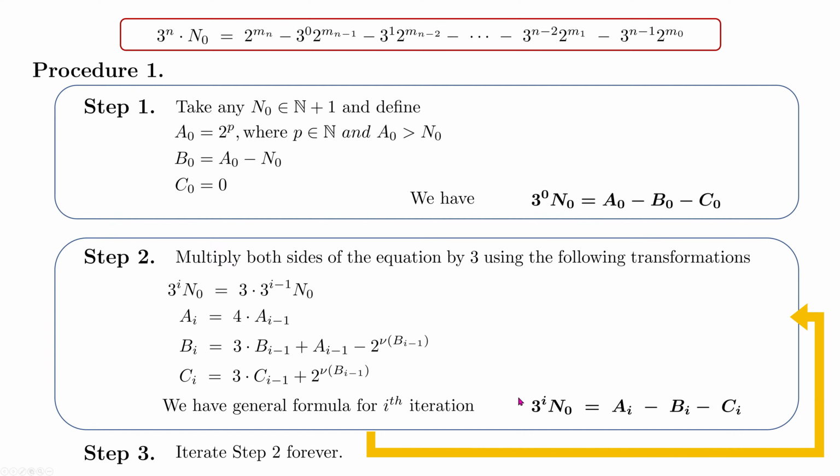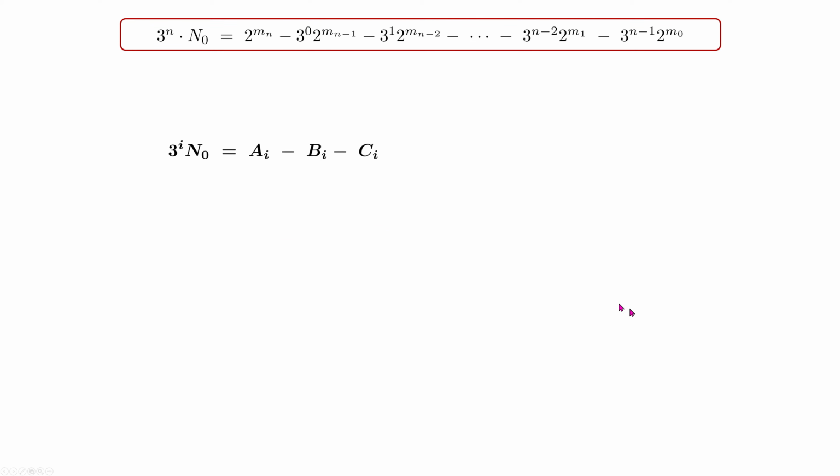Why is this equation that we've got here good for our proof? We can compare it to our required representation of initial number n0, and we see certain similarities. On the left side, we are making this term always multiplied by 3. And on the right side, this is actually the most important part of this proof. a_i minus b_i at some point will be equal to the lowest non-zero bit in the binary representation of b_i, which will construct this term.